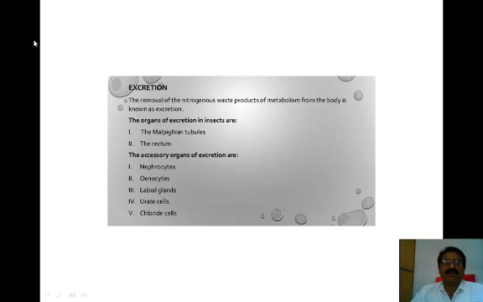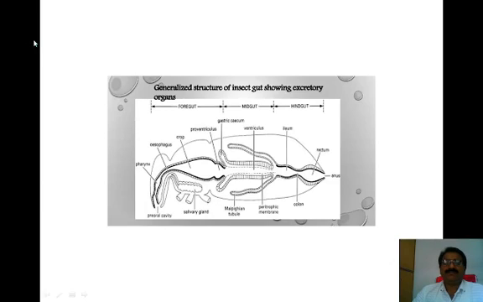Accessory organs are also observed in insects. They are the nephrocytes, ionocytes, labial glands, urate cells and chloride cells. But the main organs present here are the Malpighian tubules and the rectum. The accessory organs of excretion in insects are the nephrocytes, ionocytes, labial glands, urate cells and chloride cells.